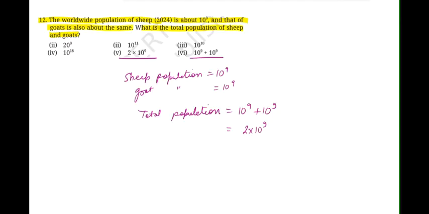But if you have to express and give only one answer, this answer would be more appropriate because ये एक single term है. यहाँ पे 10 to the power of 9 और 10 to the power of 9 दो terms हैं, while 2 into 10 to the power of 9 is just one term. So the total population of sheep and goats together will be 2 into 10 to the power of 9.